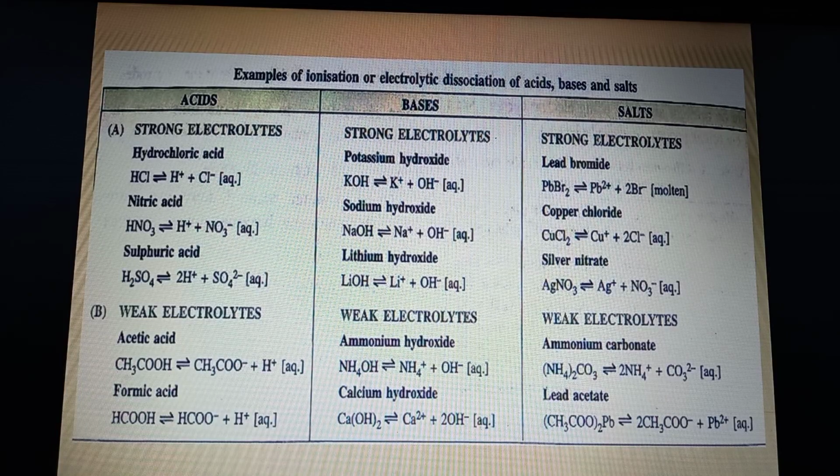Now in case of salts, first let us see weak electrolytes. In the previous table also I told you, please learn these examples: ammonium carbonate and lead acetate. They both are weak electrolytes. Now the salts which are strong electrolytes: lead bromide, copper chloride, silver nitrate.